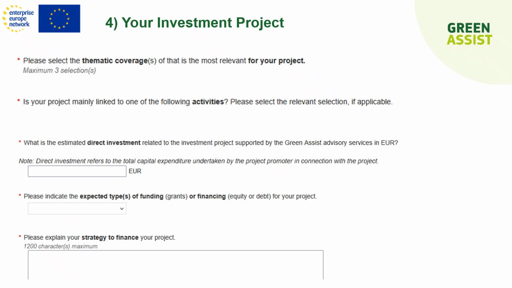Indeed, in order to be eligible under the Green Assist via INT program, you have to ensure that your foreseen capex is at least 1 million euro. And finally, we ask you how to fund your project. All these questions linked to the funding are linked to the second ranking criteria on maturity.